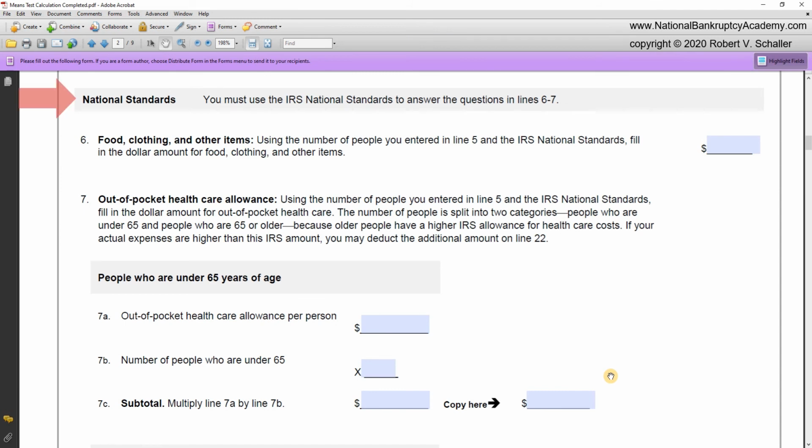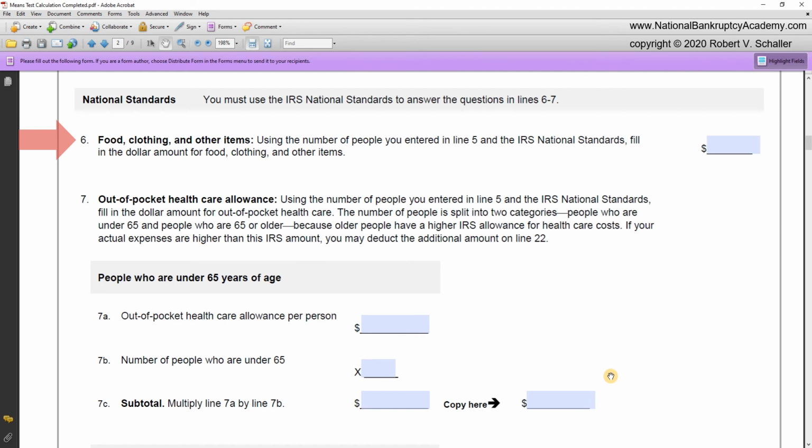The form says national standards. You must use the IRS national standards to answer questions in lines 6 and 7. So note that there's a difference between national and local standards. The national standards, as the name suggests, would be the same numbers for everybody for the same household size, whereas the local standards are either local or regional, and those numbers would vary depending on where the debtors live. So let's look at line 6. Line 6 requires the debtor to identify food, clothing, and other items. Using the number of people you entered in line 5 and the IRS national standards, fill in the dollar amount for food, clothing, and other items.